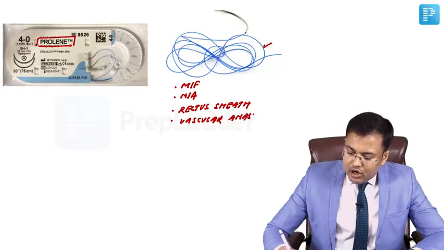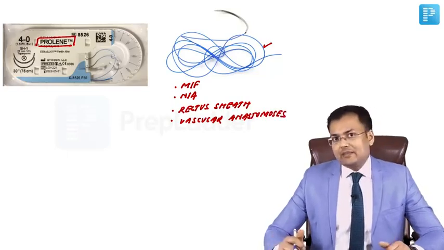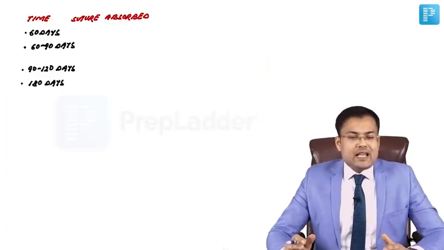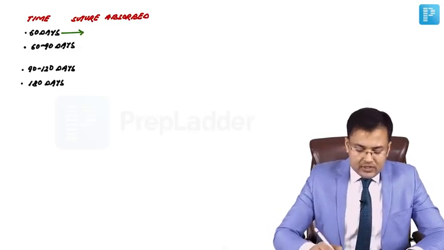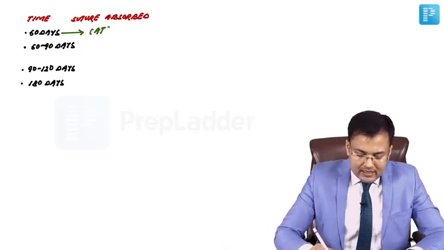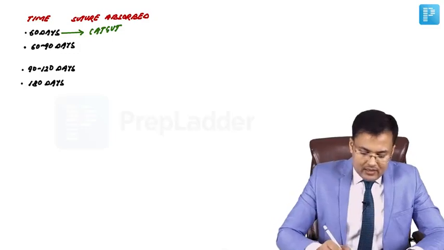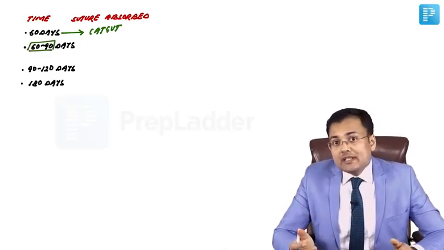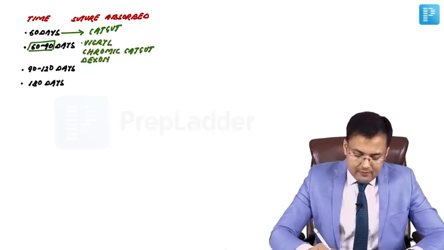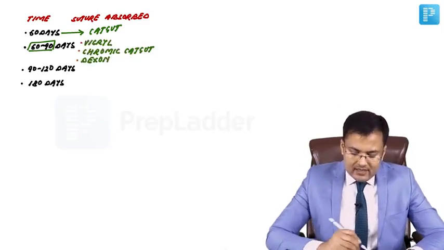These are the commonly used sutures which are frequently asked in exams. So let's quickly revise which suture is absorbed in how many days. In 60 days we discussed catgut is absorbed. In 60 to 90 days, there are 3 sutures which are absorbed, and the sutures are Vicryl, chromic catgut, Dexon.